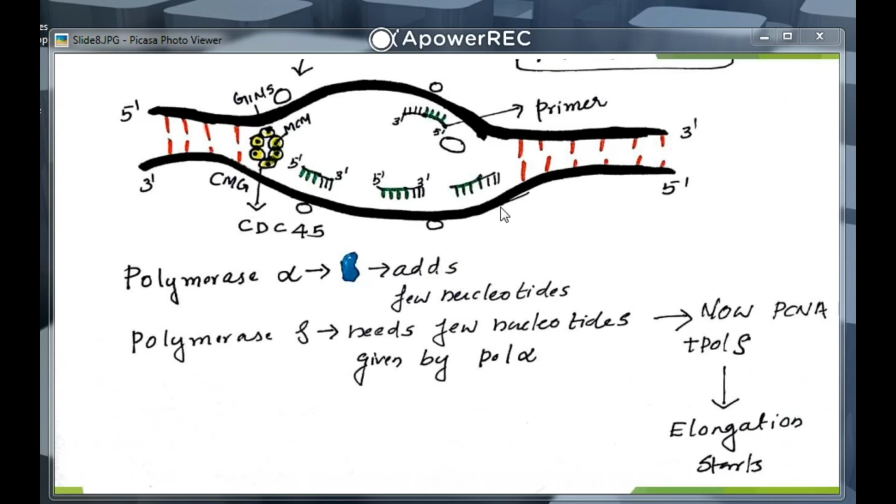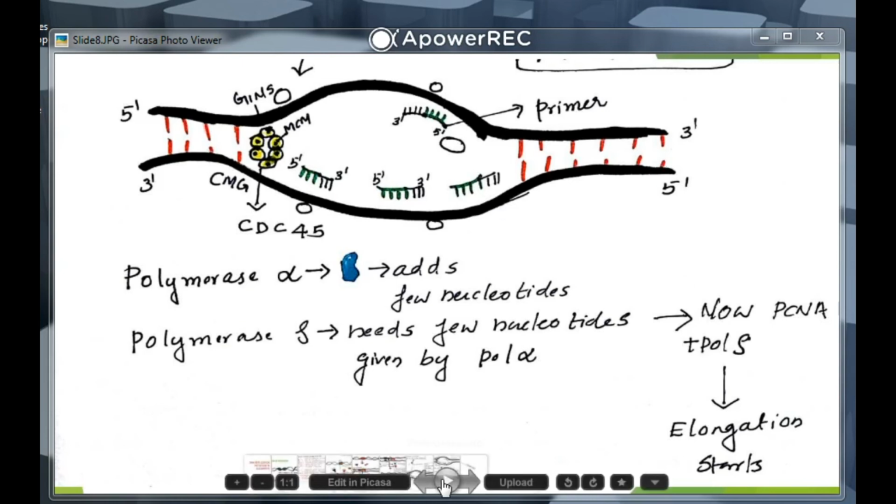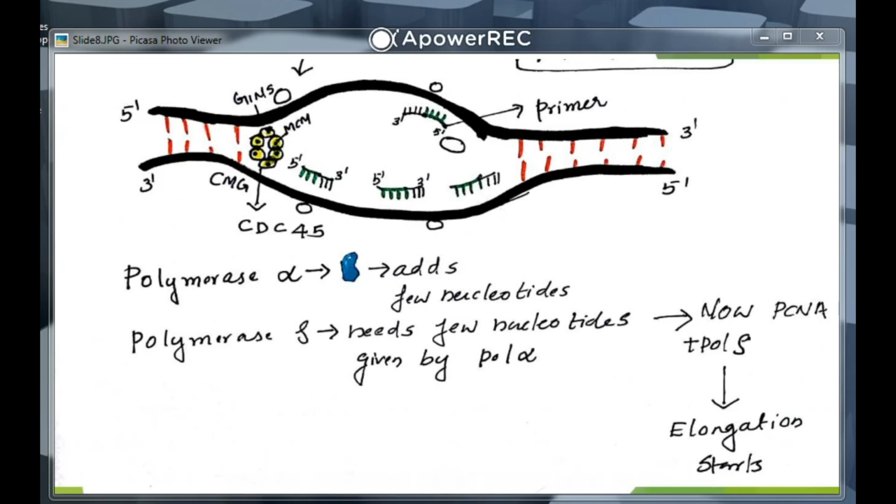Then polymerase alpha comes and synthesizes deoxynucleotides from the primer site. After removal of these primers, polymerase delta comes.